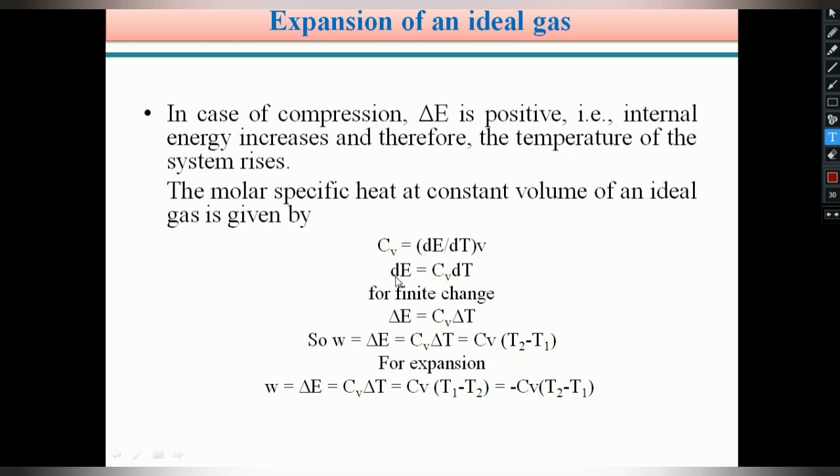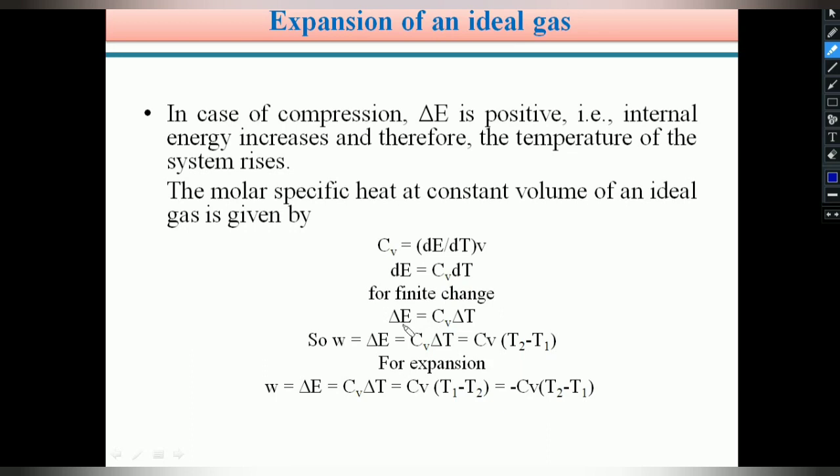Here dE and dT are infinitesimally small changes. For finite changes, dE becomes delta E and dT becomes delta T.